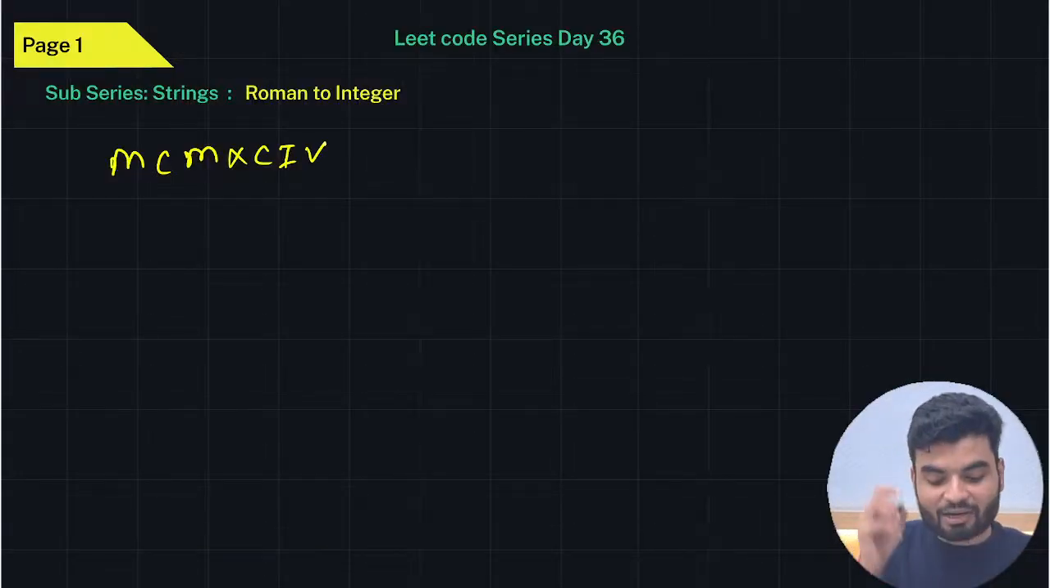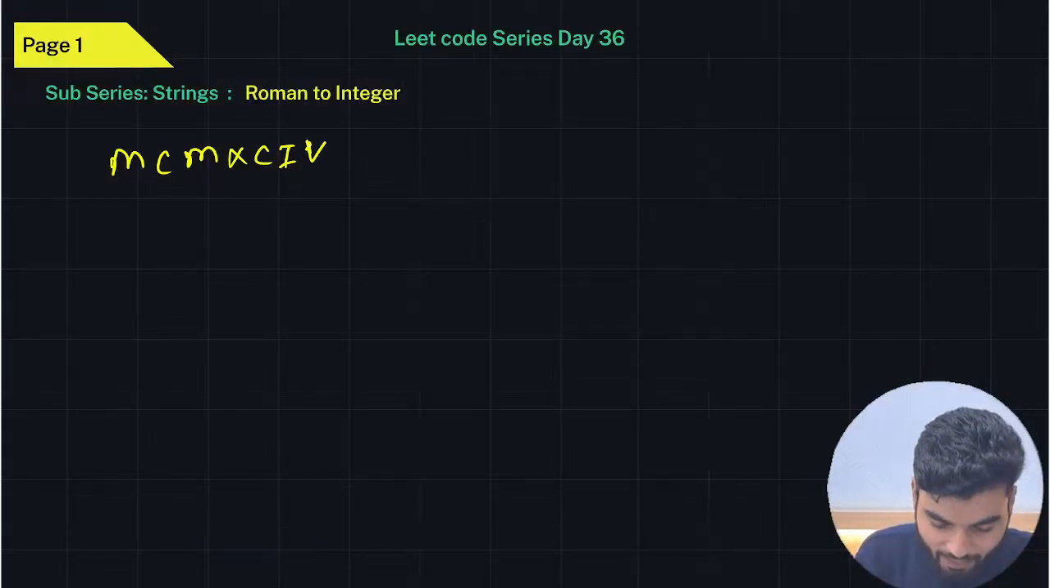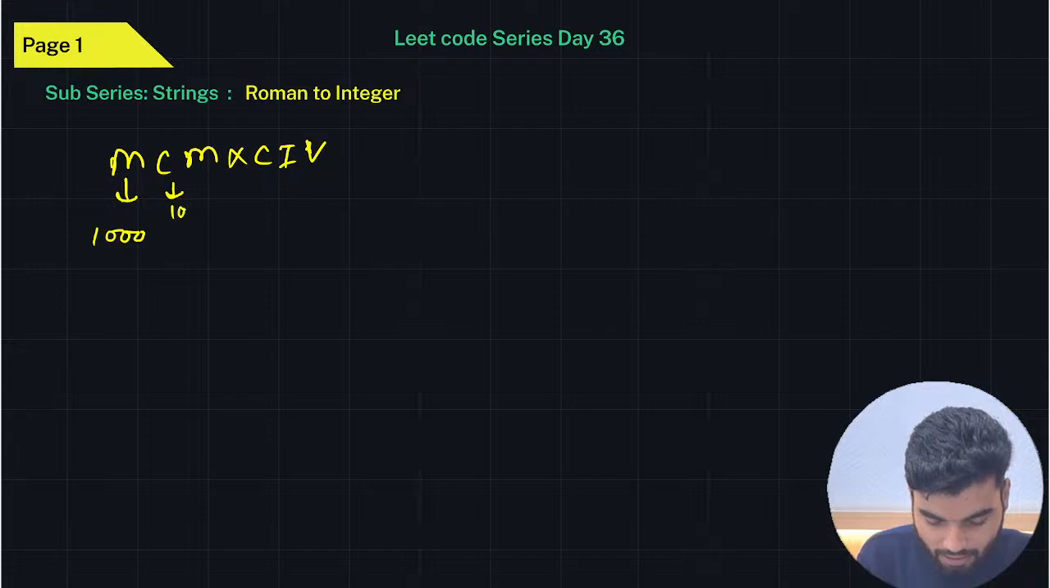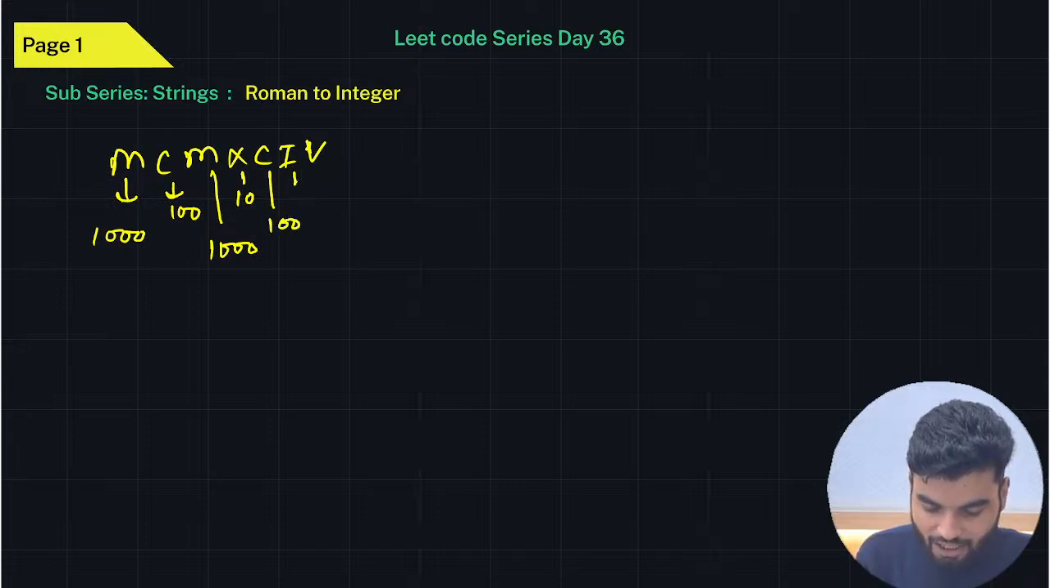So this is what we have, but how can you calculate the value of it? You will say, for M this is 1000, for C this is 100, again for another M this is 1000, for X this is 10, again for C this is 100, for I this is 1, and for V this is 5. So if I get the sum directly, what will be the value?